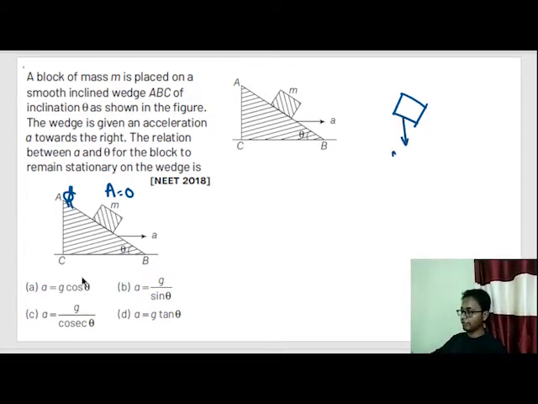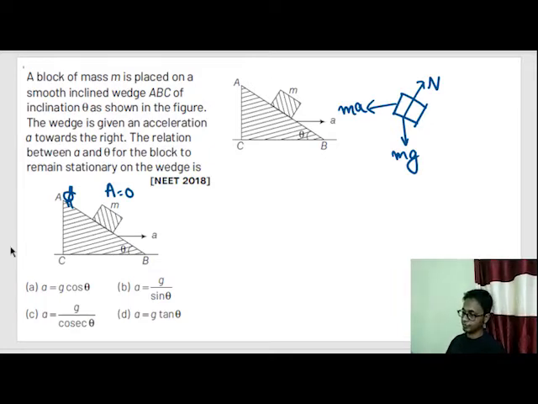This block has gravity forces acting downwards, normal forces in this direction, okay, and there is a pseudo force. Why? Because the observer is in the container which is accelerating. The observer is sitting in a container which itself was accelerating, so there is a pseudo force, and the magnitude of the pseudo force is mass of this body into acceleration of the frame in opposite direction.